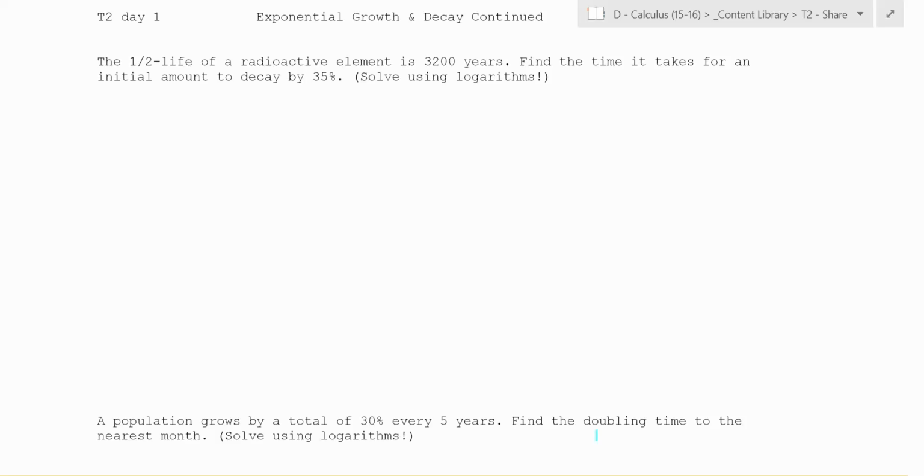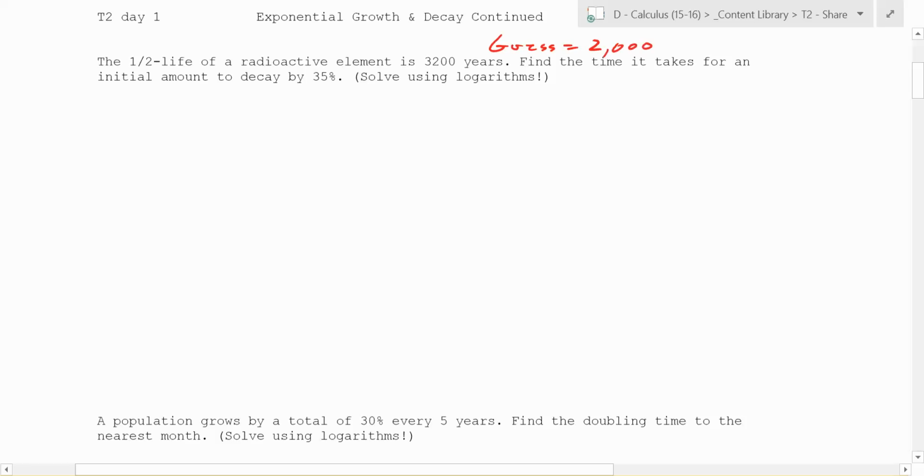So let's make some guesses here. This is fun. How long do you think it's going to take to decay by 35%? What's our guess? What do we think? 2,000. So let's say, sure, 2,000 years. So let's see how close that is.